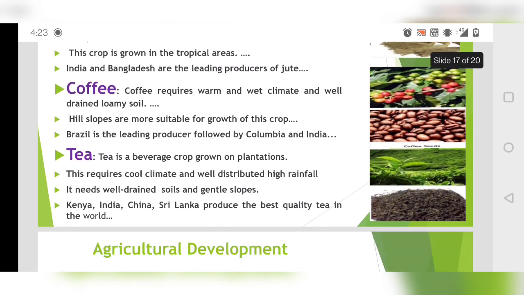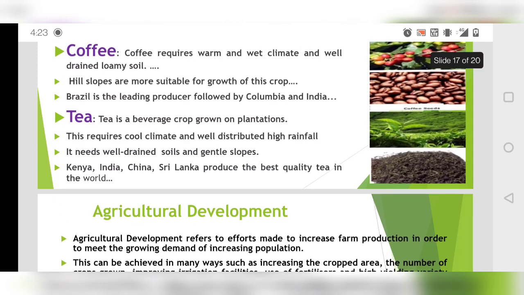Next we have coffee. Coffee requires warm and wet climate, and it will be grown in hilly regions. Okay, well drained loamy soil is required. Hill slopes are more suitable for growth of this crop. Brazil is the leading producer, and after that Colombia, then India. And if we talk about India, where it is grown, it is grown mostly in Karnataka.